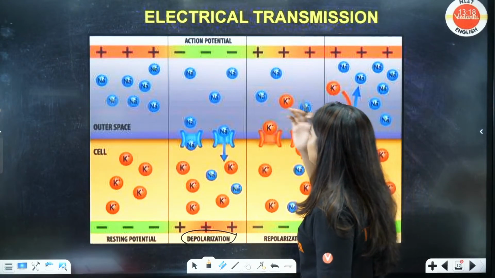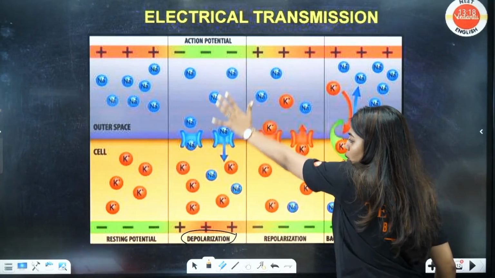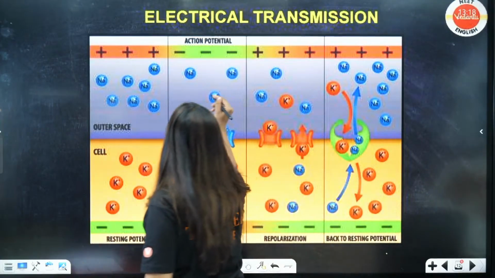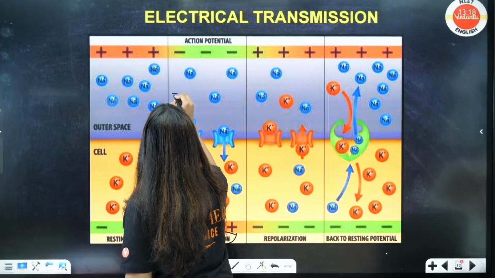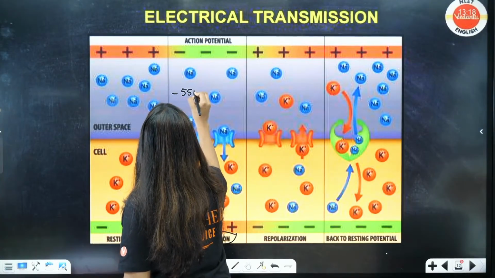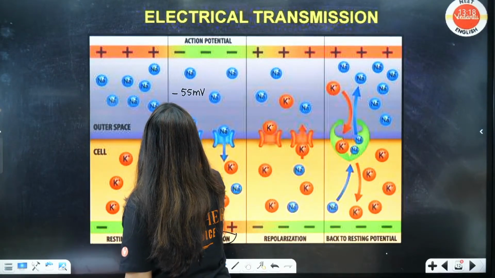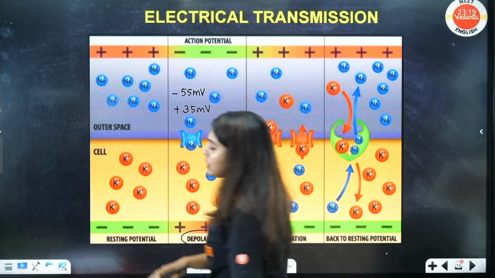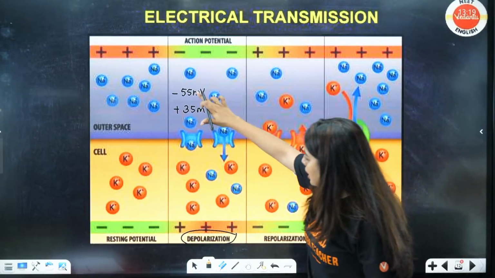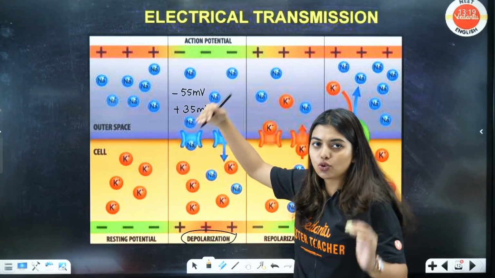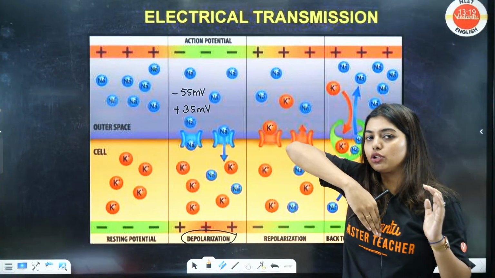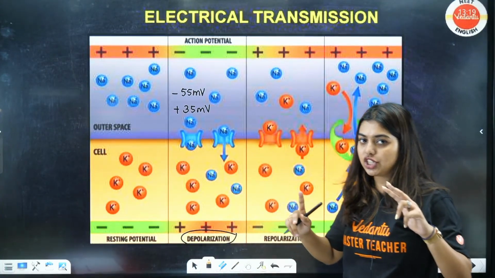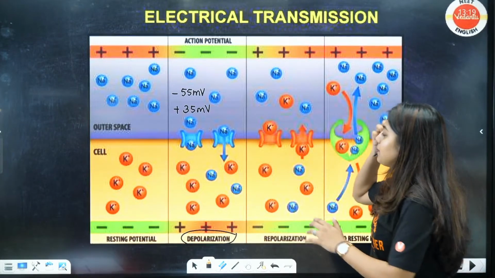Now, once the sodium reached here, the sodium channels closed. Let's say the threshold has to be at least minus 55 mV, and it can go up to plus 35 mV or 45 mV; in some books one value is given. The action potential was created, the sodium channels opened and the sodium went into the ICF, and a positive change happened.